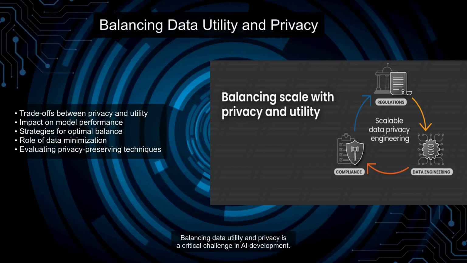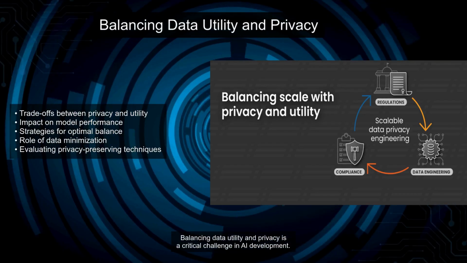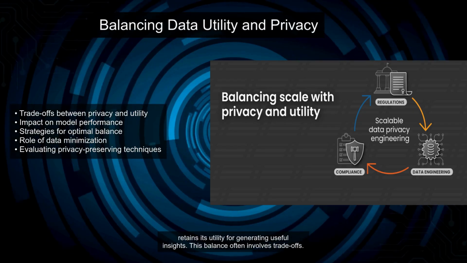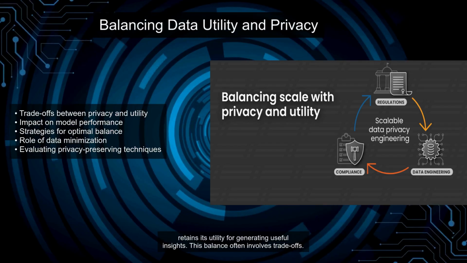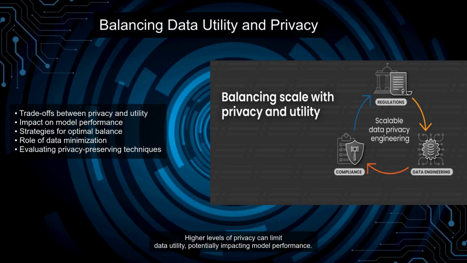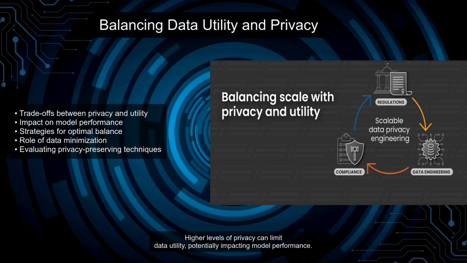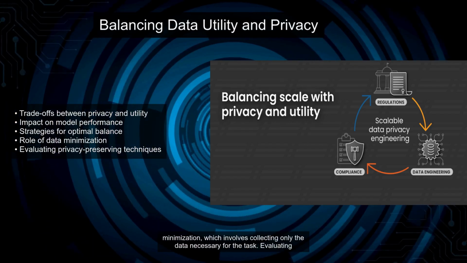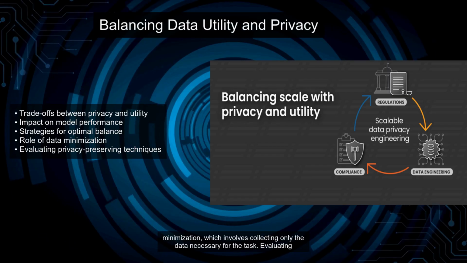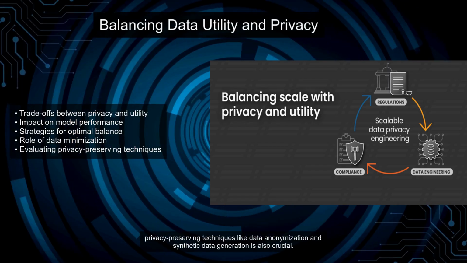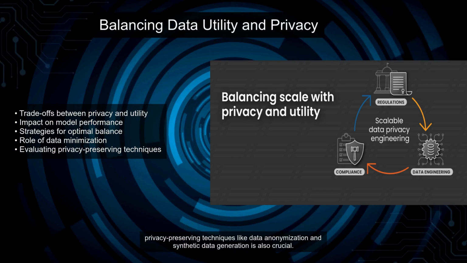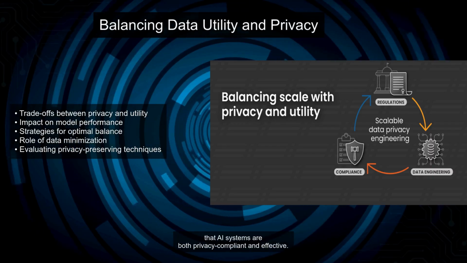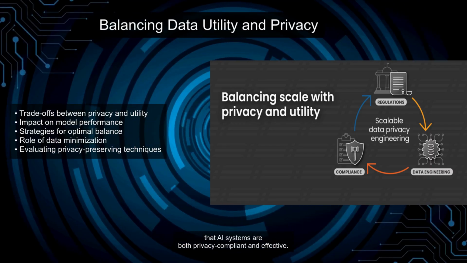Balancing data utility and privacy is a critical challenge in AI development. While protecting privacy is paramount, it's equally important to ensure that data retains its utility for generating useful insights. This balance often involves trade-offs. Higher levels of privacy can limit data utility, potentially impacting model performance. To achieve an optimal balance, developers can employ strategies such as data minimization, which involves collecting only the data necessary for the task. Evaluating privacy-preserving techniques like data anonymization and synthetic data generation is also crucial. By carefully weighing the trade-offs and employing strategic approaches, developers can ensure that AI systems are both privacy compliant and effective.